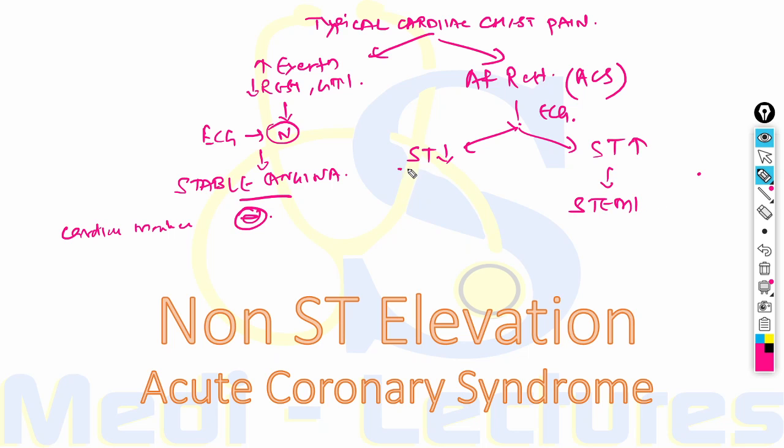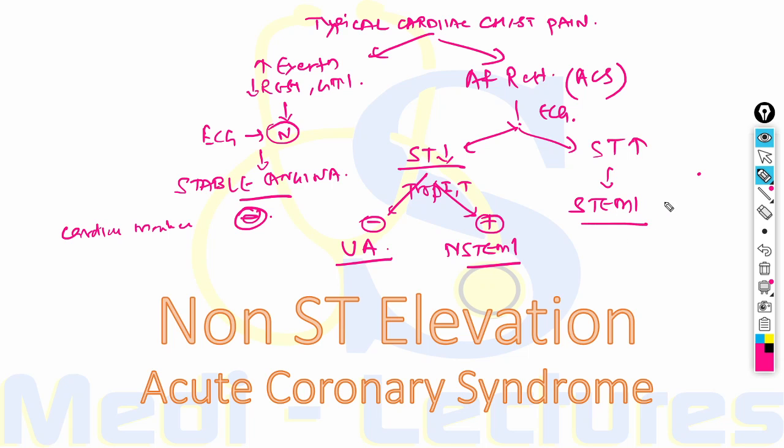On the other hand, ST depression can be differentiated by cardiac biomarkers like Trop-I, Trop-T. If it is negative, it is tagged to be unstable angina. If the cardiac biomarkers are positive, then it is a case of non-ST elevation MI. If we take the cardiac biomarkers in ST elevation MI, these are strongly positive.